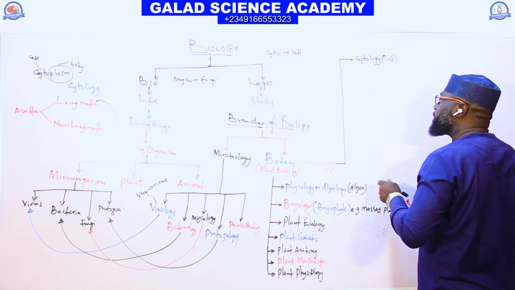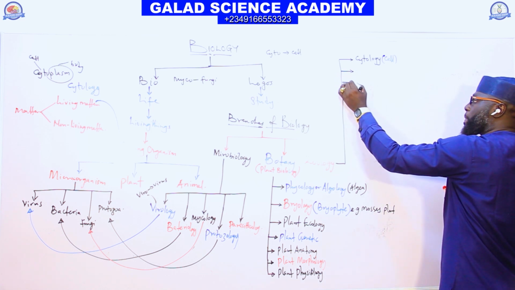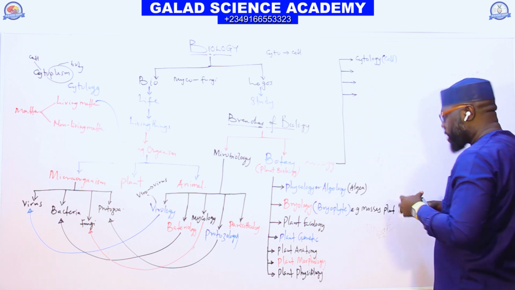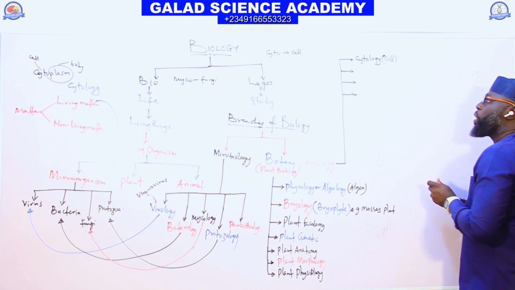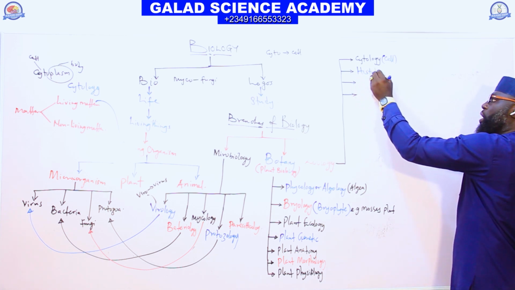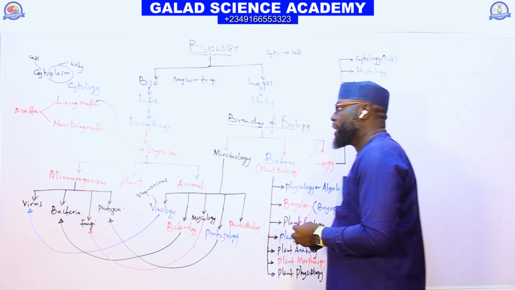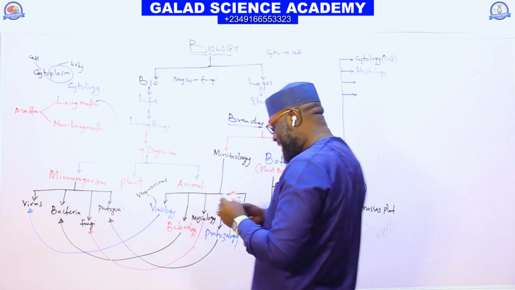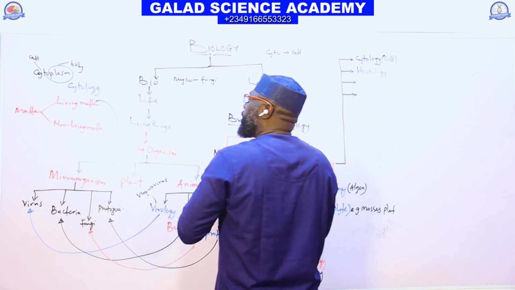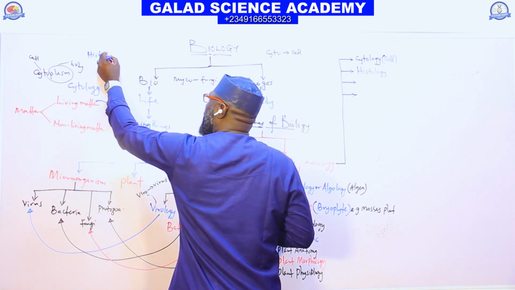And the next one we have here is what we call histology. Back to the syntax in Greek, the word histo means what?